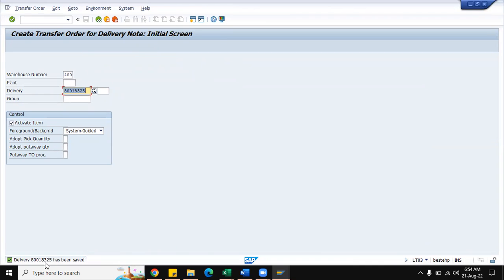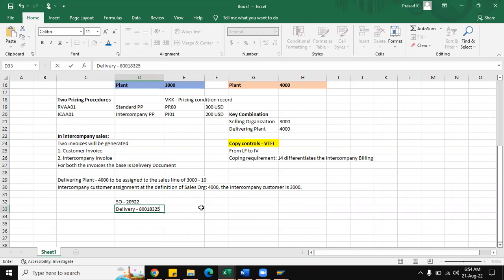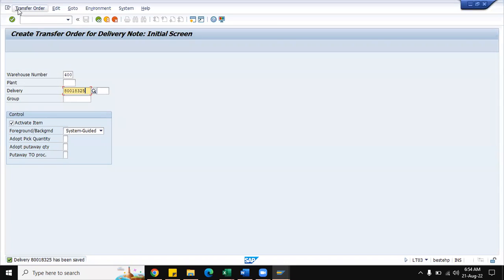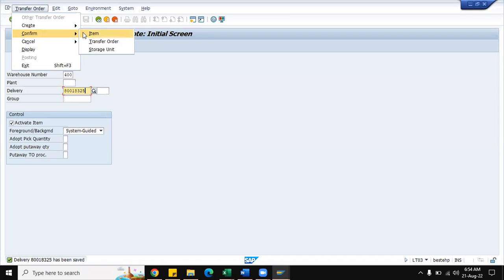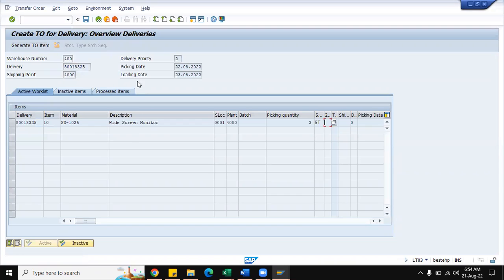Here you can see, this is the delivery 800183325. Now, either you can go to transfer order and confirm, or press enter from here. Automatically, it will take us to the create TO for delivery. So here we are confirming the quantities, the picking quantity. Automatically, the system will pick up in the delivery document with this transaction whenever the particular delivery is warehouse managed. No need to do anything, just post and save it.